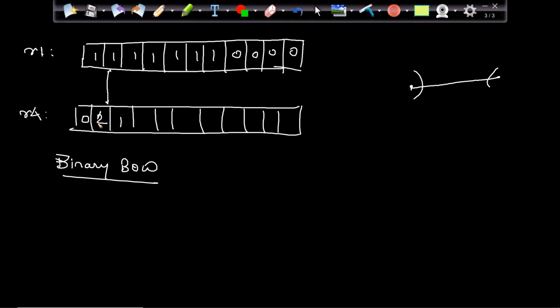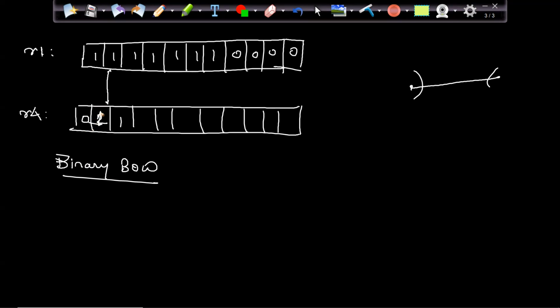If pizza is there, make it 1. That's it. No matter if you are coming 10 times, 15 times, 2 times, or 1 time, I will put it as 1. So it's a binary bag of words. In that case, my distance will not be dominated by the frequent words.